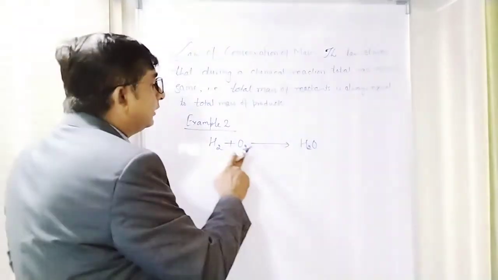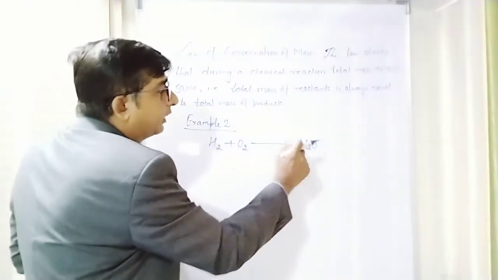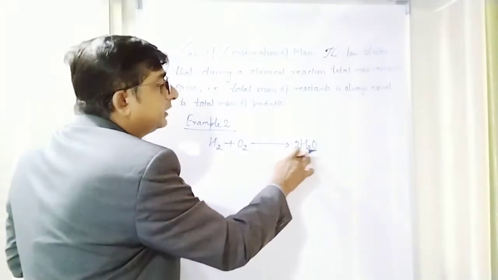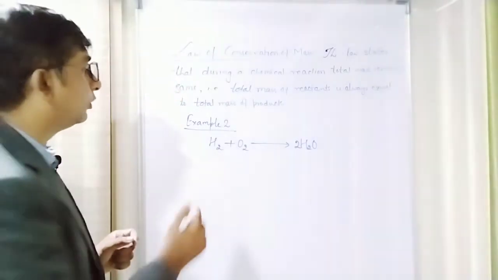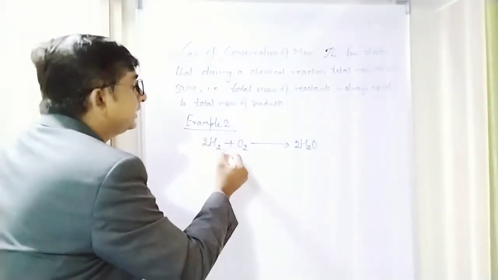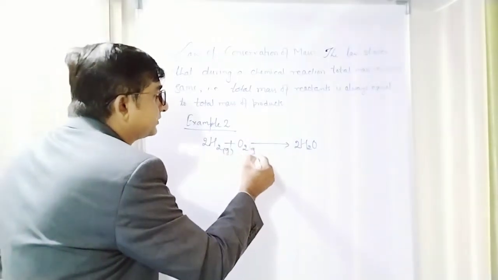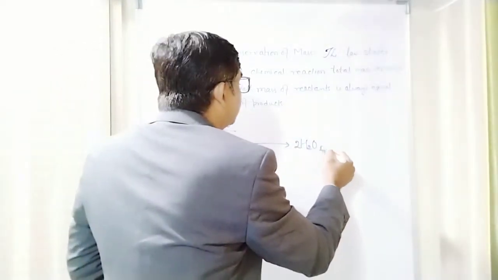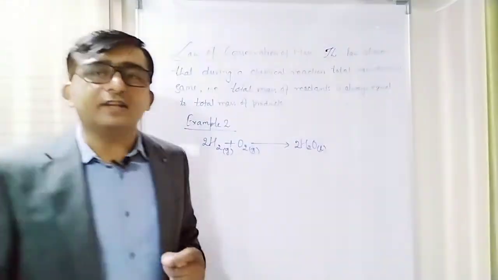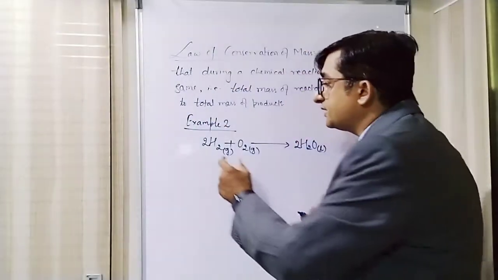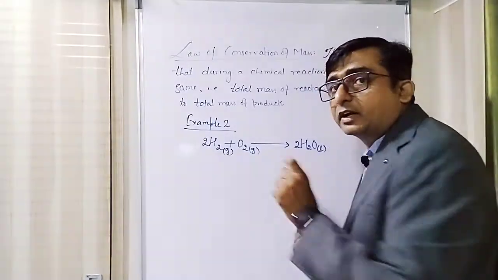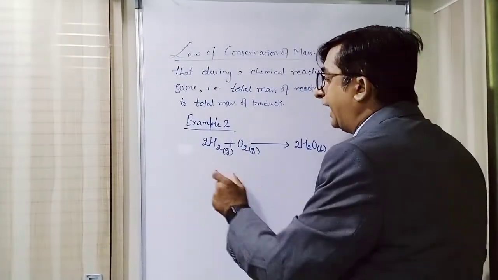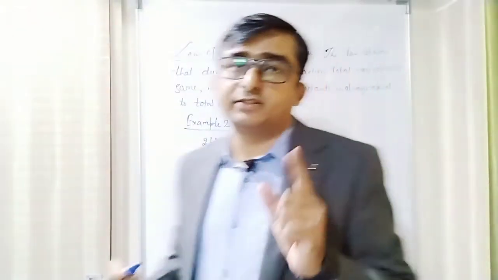So here oxygen is 2 on the left and 1 on the right, so I will put 2 here. But now the number of hydrogens becomes 4, so I'll put 2 here. If you want to write the states of the substances, you can write; if you don't want to, you don't have to, it doesn't matter. The state of a substance does not matter here. What matters is what the reactants and the products are, that you write them properly, and that your reaction is balanced, that's it.